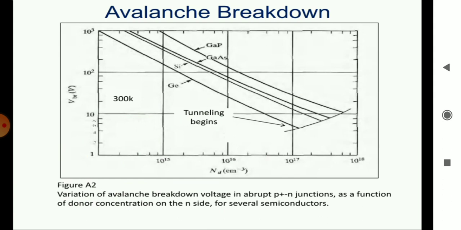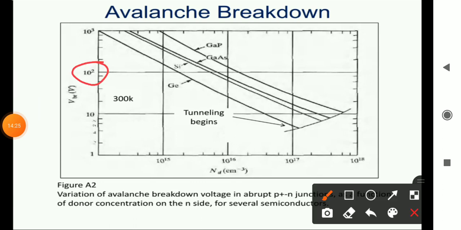On the y-axis we have VBR, that is the reverse voltage in volts, and on the x-axis we have ND, which is nothing but the concentration of doping. So how we are doping the p-n junction. On the y-axis the voltage is given as 10, 100, 10 squared, that is 100, and 1000, in terms of volts.